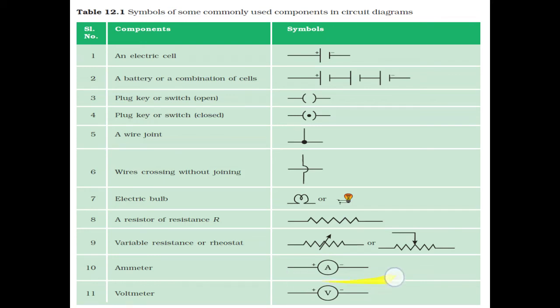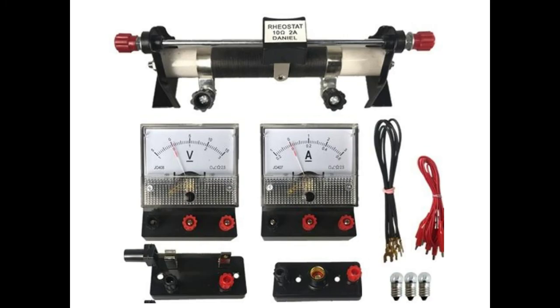This is an ammeter and this is a voltmeter. Now these are the actual instruments which you can see in your physics lab. This is a rheostat, and these connections are made on these terminals, and this is a knob.